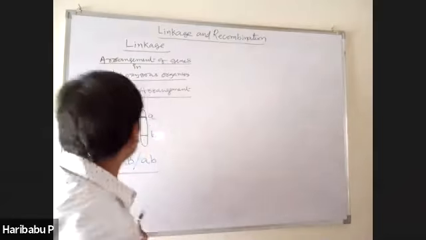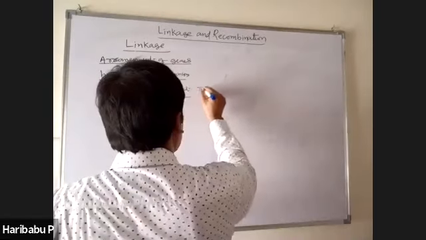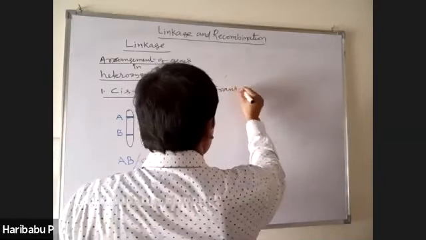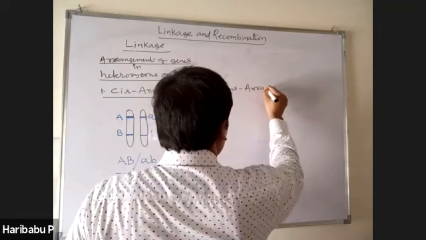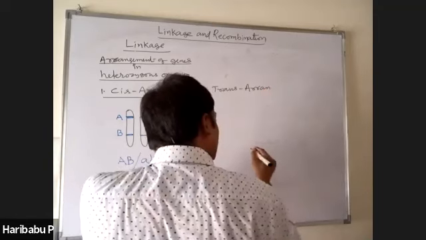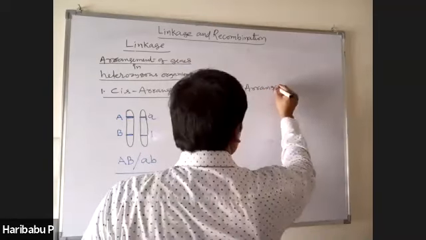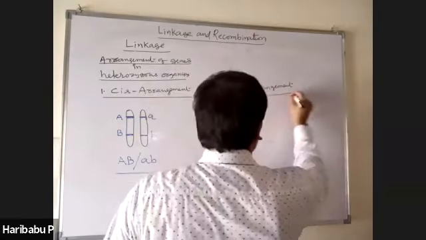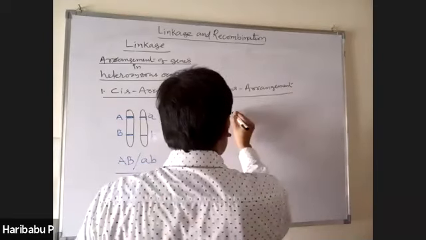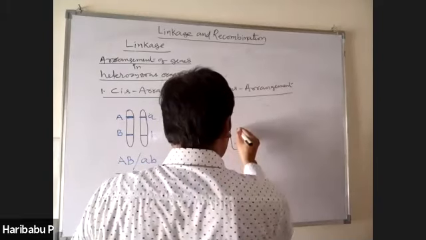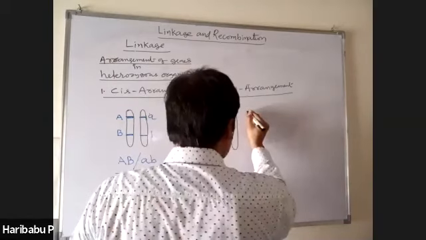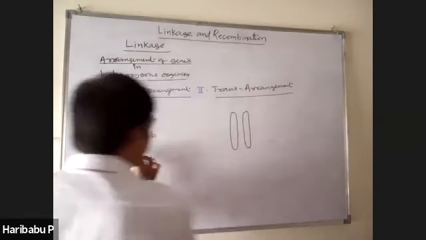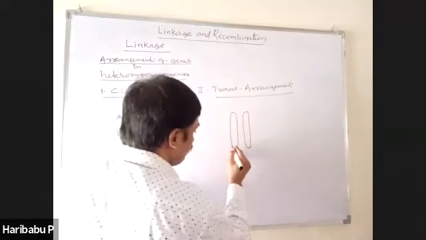Then what is meant by trans arrangement? Trans arrangement, the second one. When the dominant allele of one pair, for example, see here, again I am taking a pair of homologous chromosomes. This is one homologous chromosome. This is another one, similar to that of one pair of homologous chromosomes.